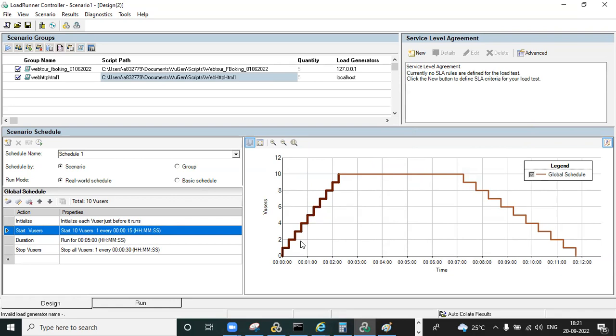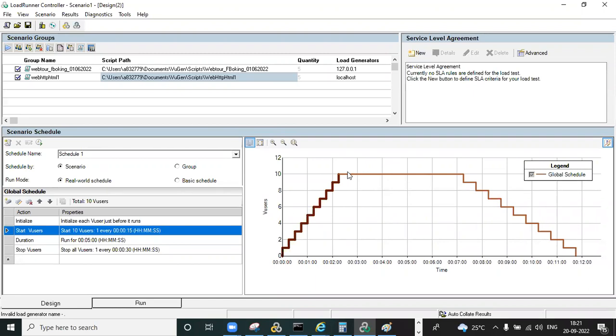Ramp up is nothing but all users logging into the application or launching the application. We are not giving all users at a time, not at all. So for every one user, there will be 15 seconds of ramp up.